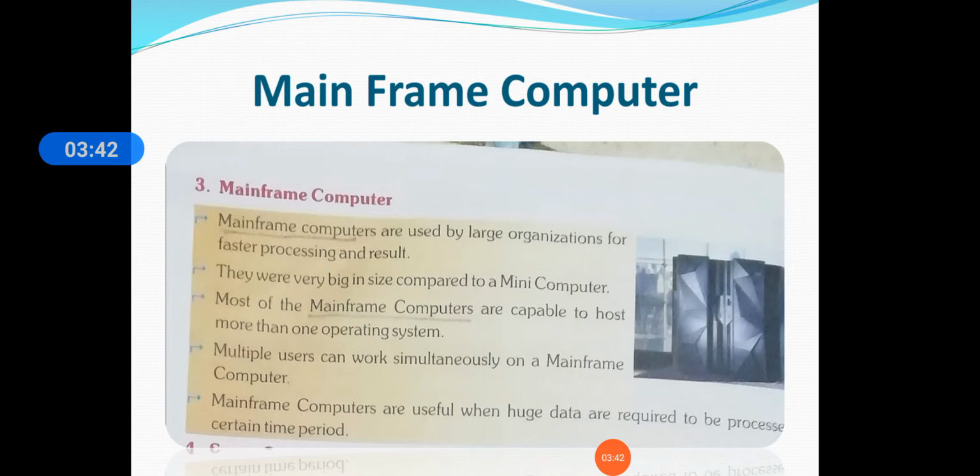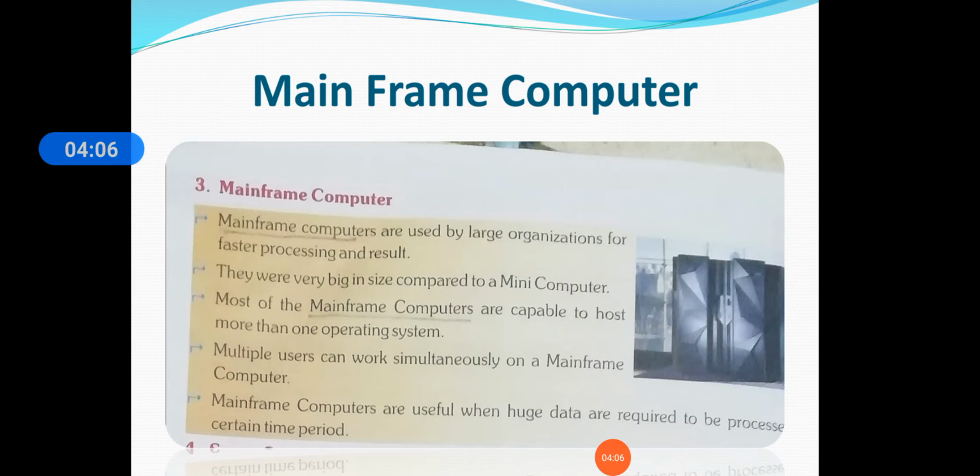So it is very important in today's world. Multiple users can work simultaneously on a mainframe computer. Multi users can work at a time on a mainframe computer. So it is a very important point of view from a company organization.